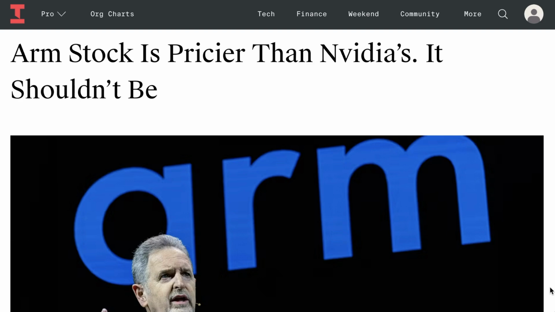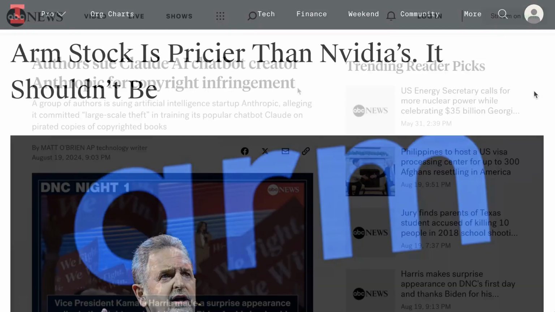I share this only because I continue to think that Wall Street is in a potential repricing moment when it comes to AI stocks, which, as we will discuss again a little bit in the main part of the episode, I believe has exactly nothing to do with what AI means as a technology.